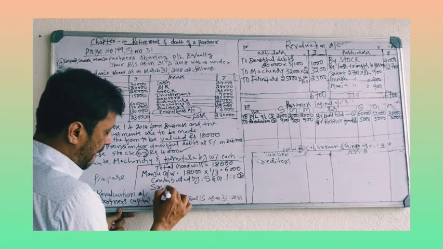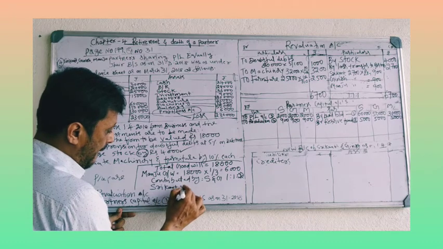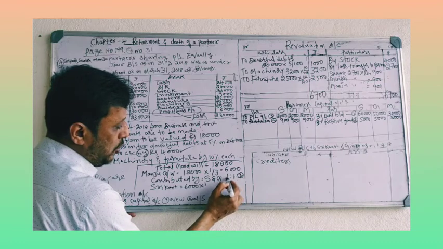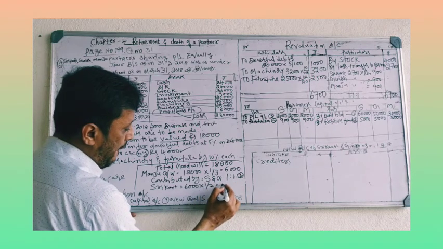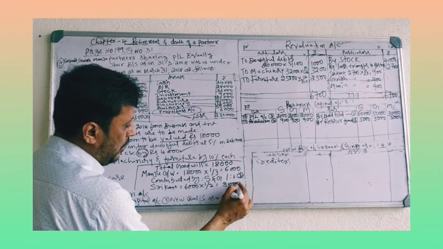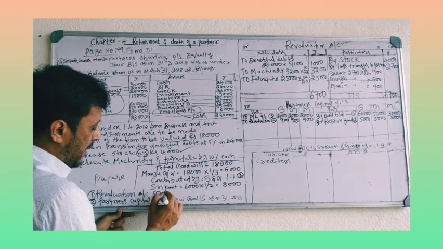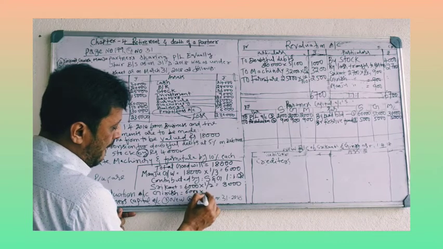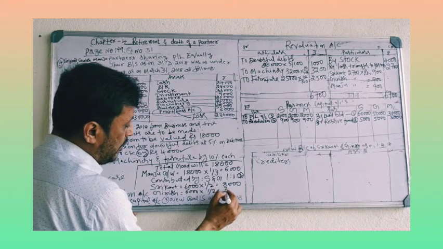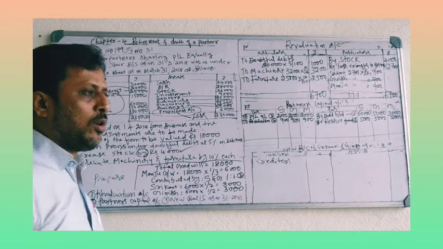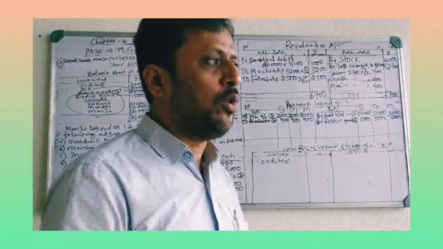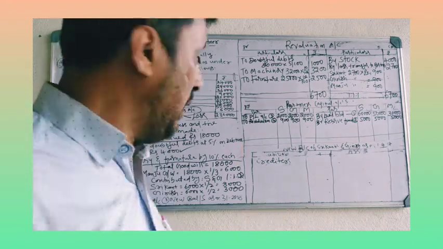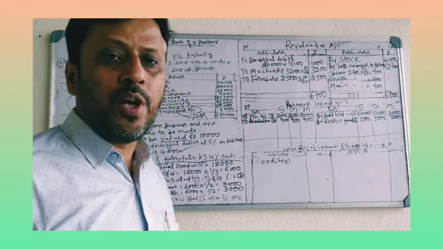Srikant: 6,000 into 1 by 2, 3,000. So Srikant will contribute 3,000. Girish will contribute the same, 6,000 into 1 by 2, 3,000. So retiring partner totally he will get 6,000 rupees goodwill. Out of 6,000 rupees, 3,000 rupees is contributed by Srikant and 3,000 rupees is contributed by Girish.